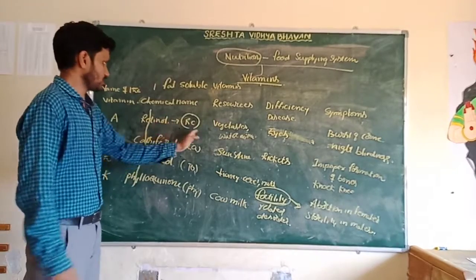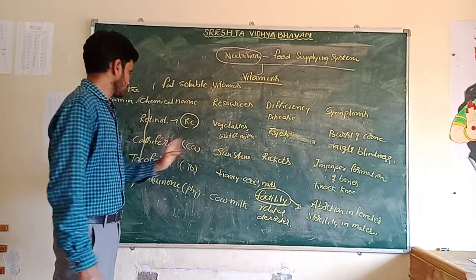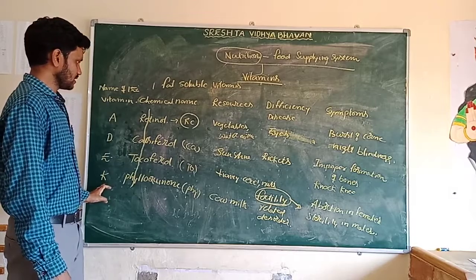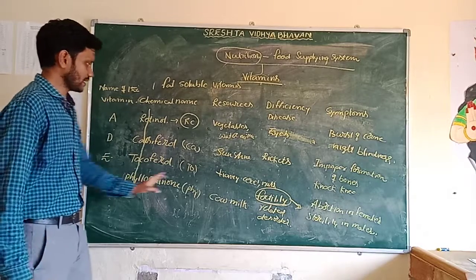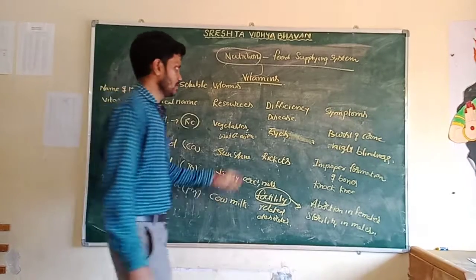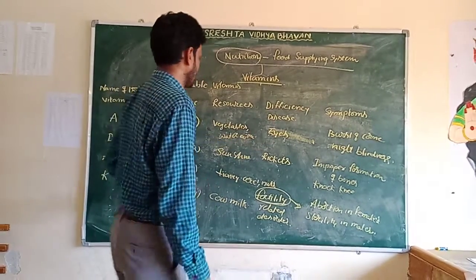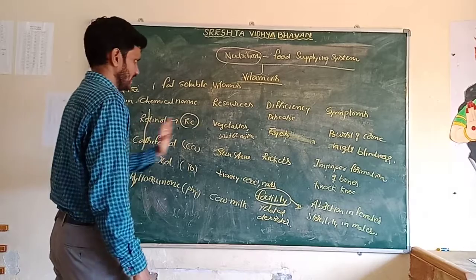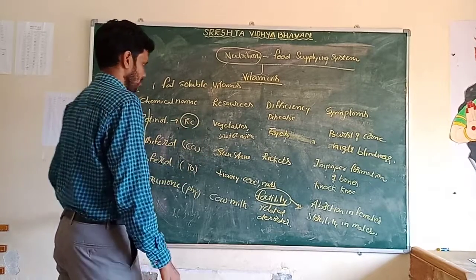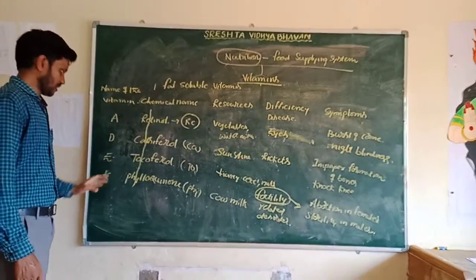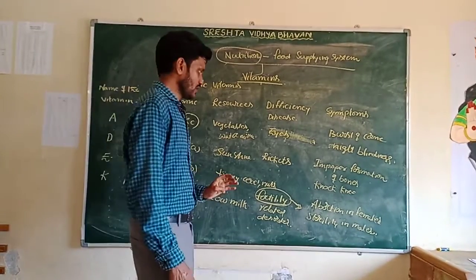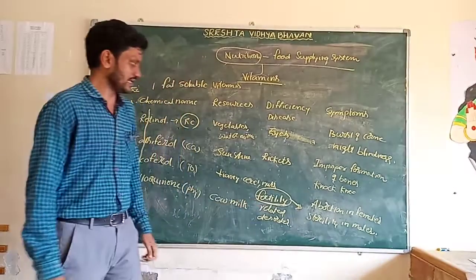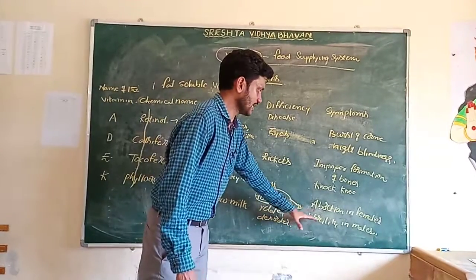Sources: vitamin A, vegetables; D, sunshine vitamin; E, cereals, nuts and leafy vegetables; and vitamin K, only cow milk. The deficiency diseases: vitamin A, eye problems; vitamin D, rickets; vitamin E, fertility related disorder, abortion in females and sterility in males.